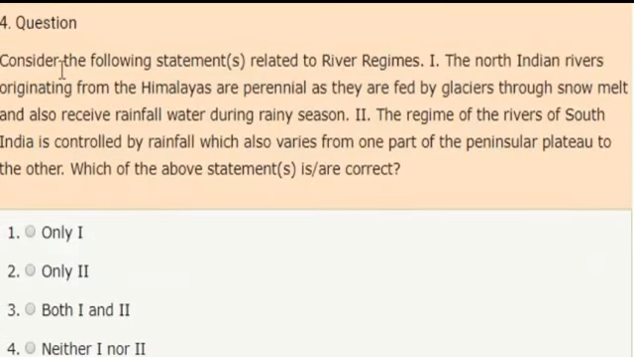Next. Consider the following statements related to river regimes. First statement. The North Indian rivers originating from the Himalayas are perennial, as they are fed by glaciers through snow melt and also receive rainfall during rainy season. Second statement. The regime of the rivers of South India is controlled by rainfall, which also varies from one part of the peninsular plateau to the other. Which of the above statements are correct?